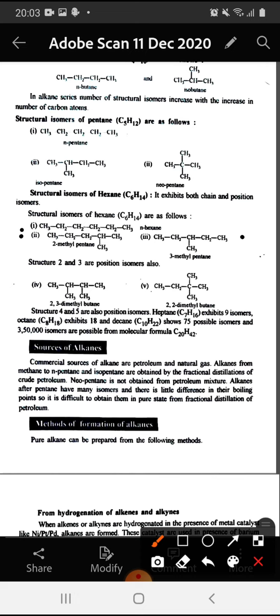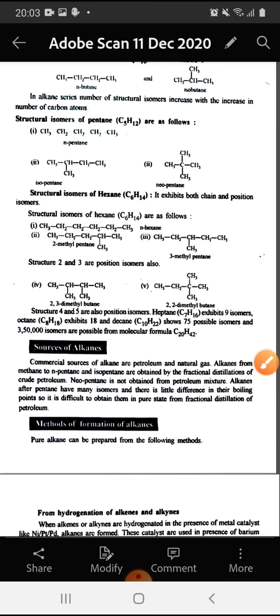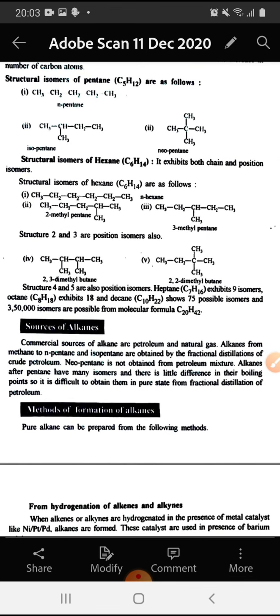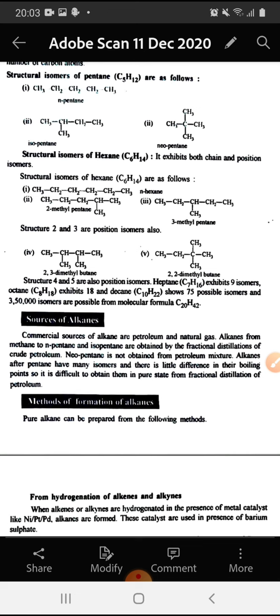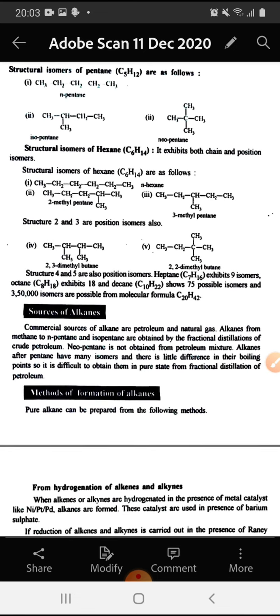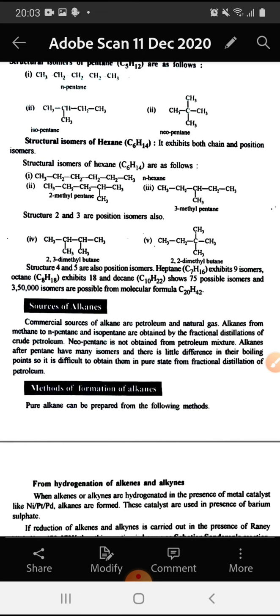The other two structural isomers of hexane are 2,3-dimethylbutane and 2,2-dimethylbutane. 2,3-dimethylbutane and 2,2-dimethylbutane are also position isomers. Heptane exhibits 9 structural isomers, octane exhibits 80 isomers, and decane exhibits about 75 possible isomers.